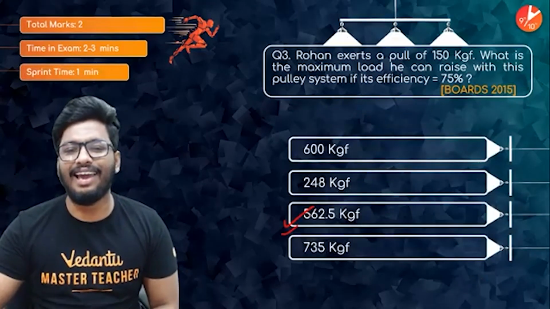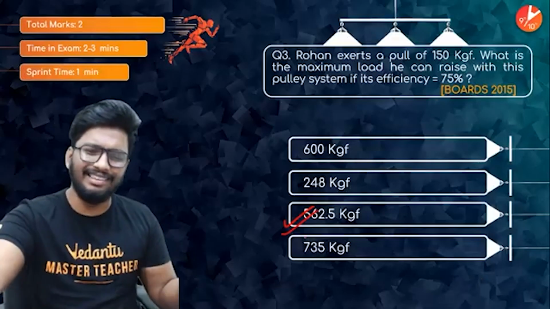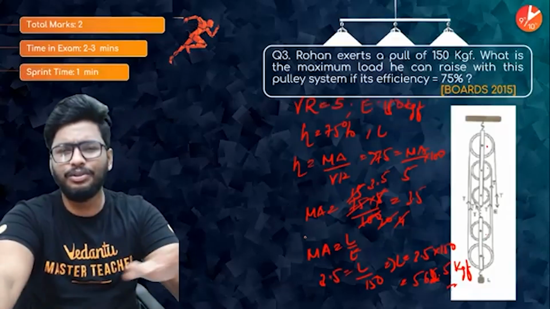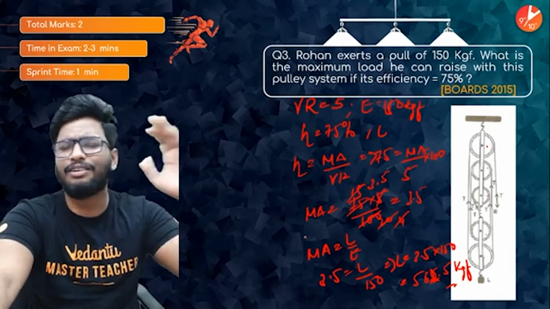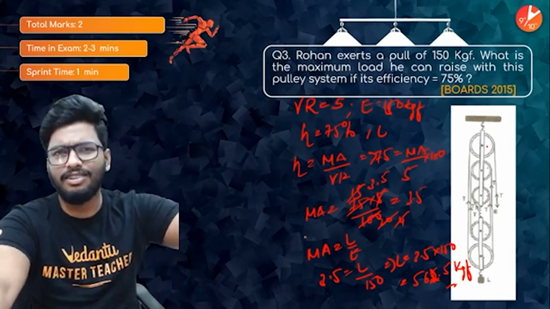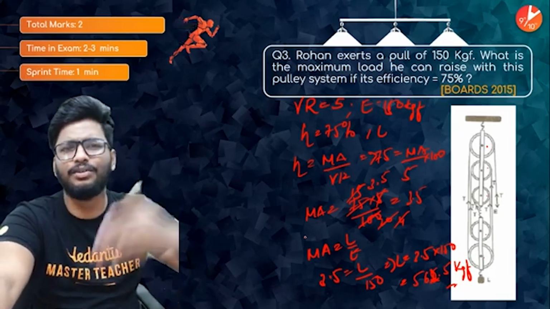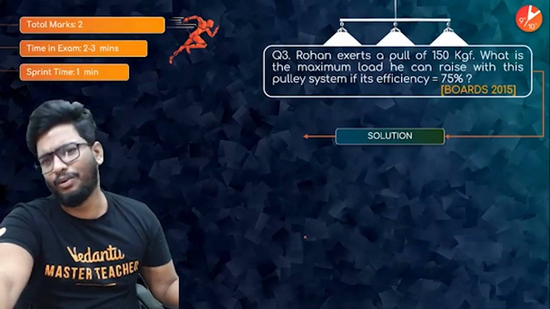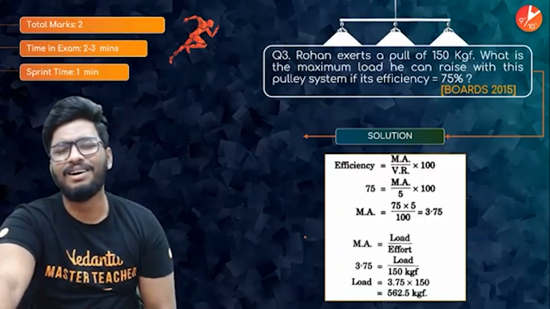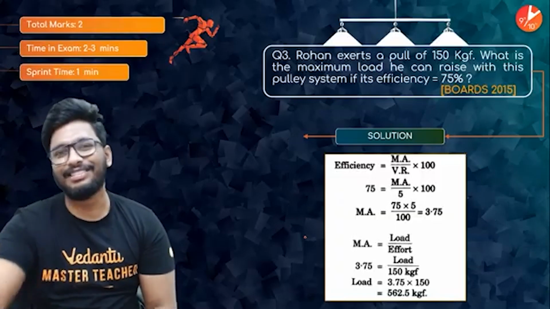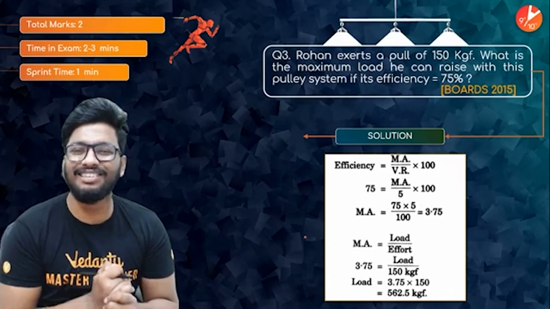That's all, people. Again, a very, very simple question. I believe that we took more than 1 minute to do the calculation part, but again, there are only 4 steps involved in it. First of all, find out the mechanical advantage by using the efficiency. Once you find that out, use the mechanical advantage formula to find out the load. So the answer would be 562.5 kgf. Voila! That is the answer for the third question.